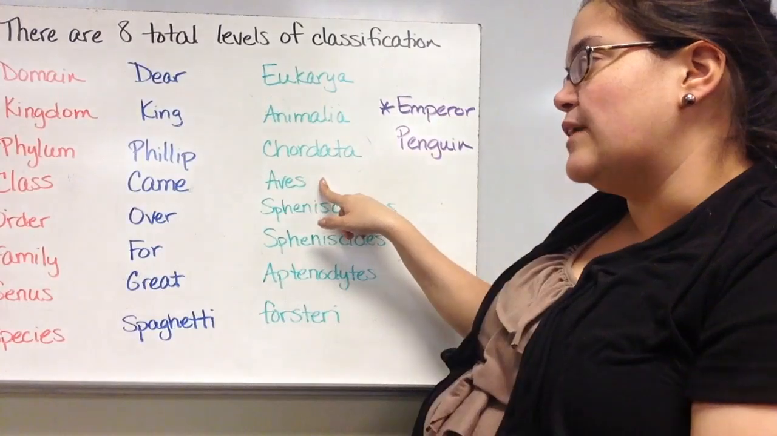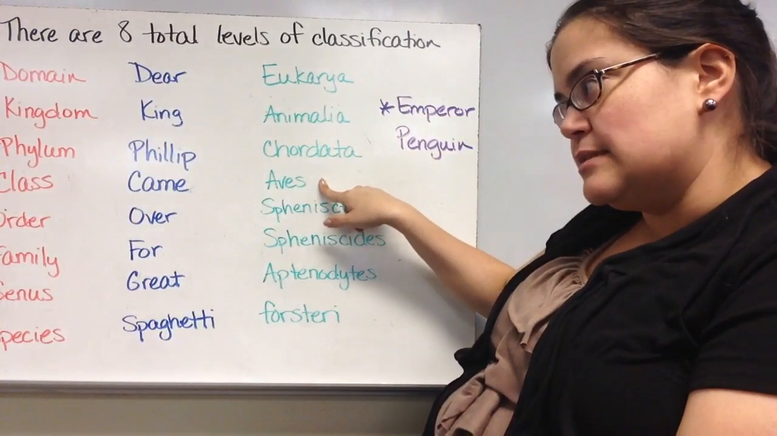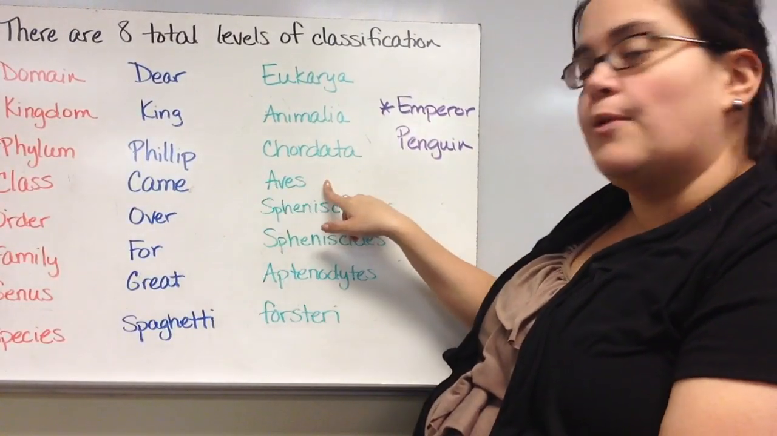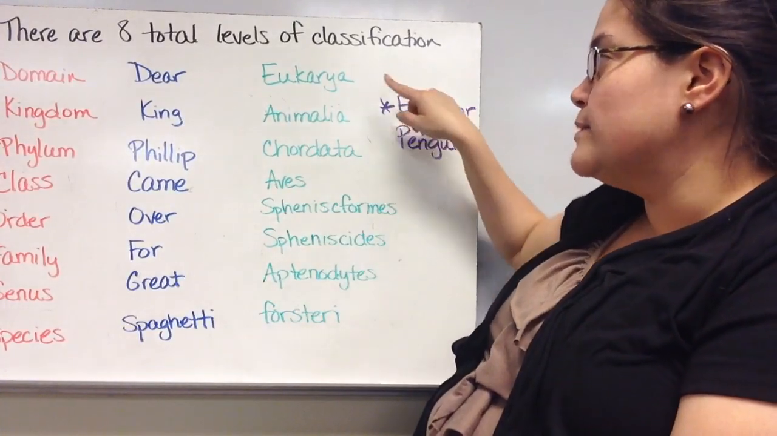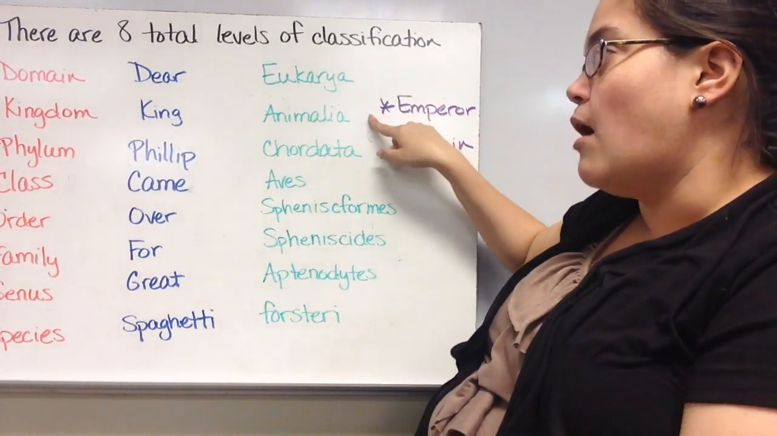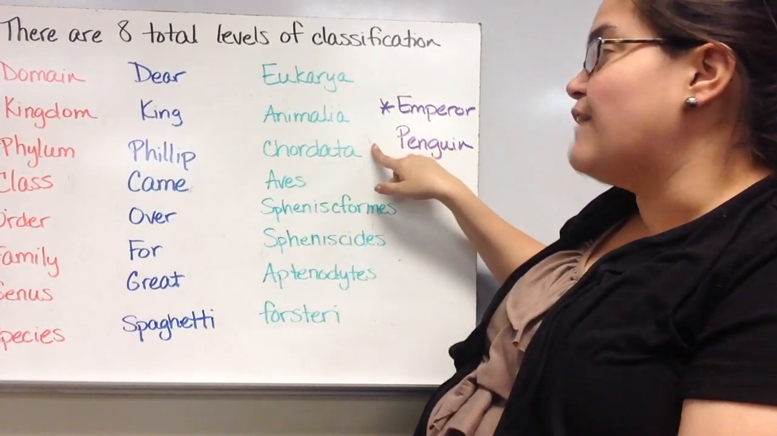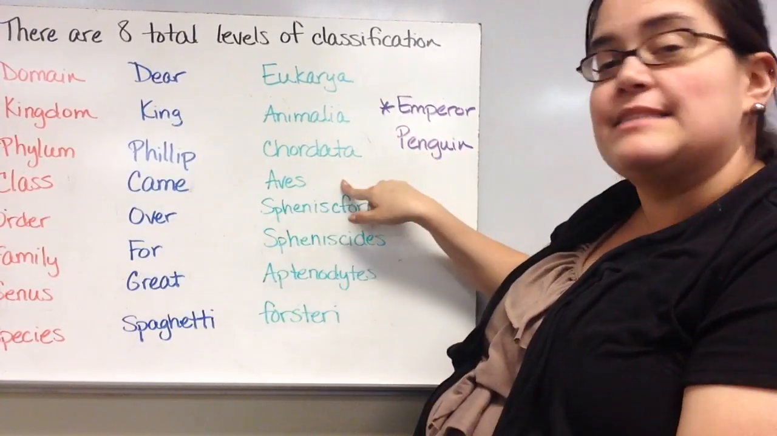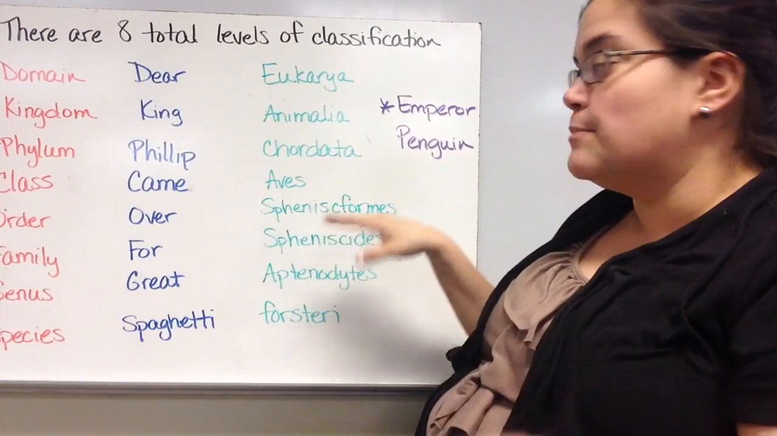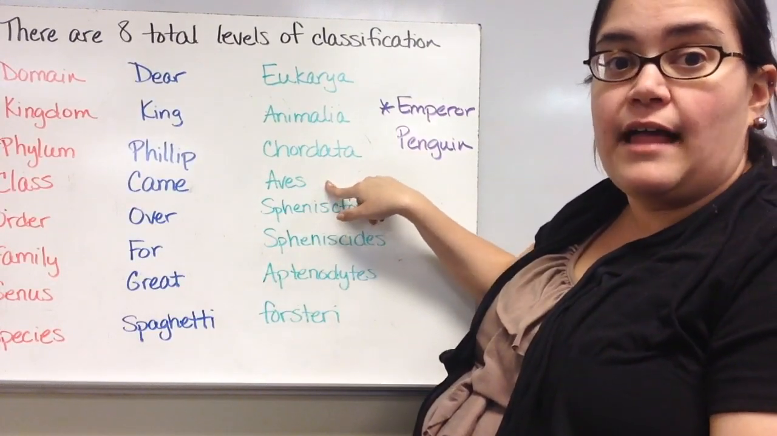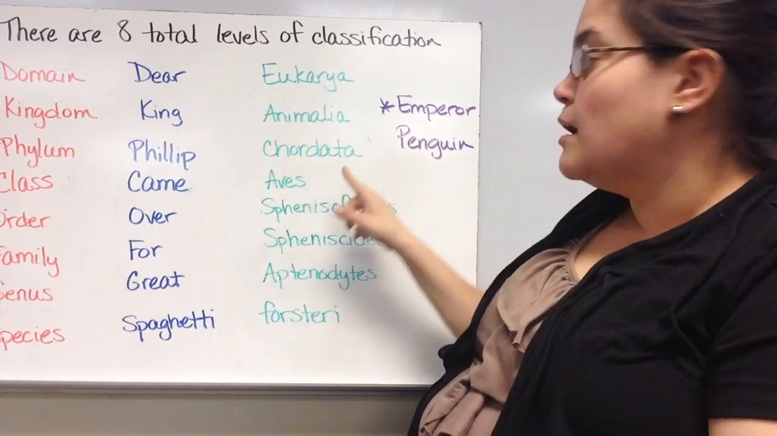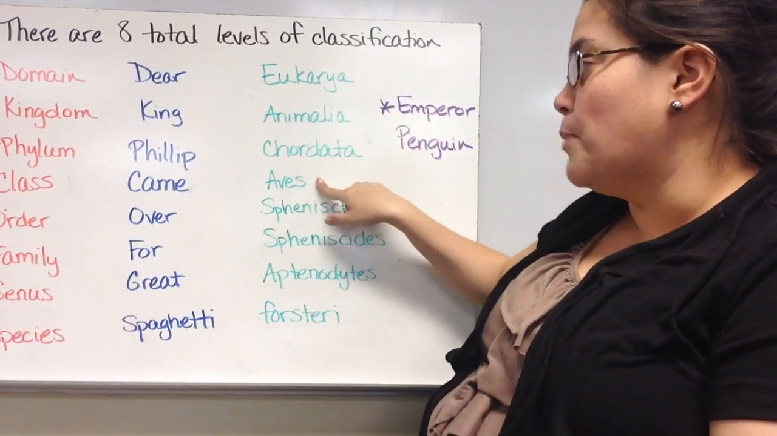Then we get a little more specific. Aves, I think that's how you pronounce it, would be the class for emperor penguins. And this is all birds. So for us and emperor penguins, the domain is the same. Our kingdoms are the same. And the phylums are the same. But then when we get to class, we are now in different groups because we are not in the Aves class. We are in the Mammalia class because we're mammals. We're not birds.